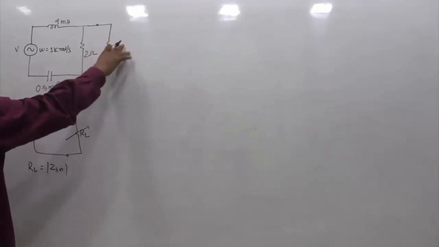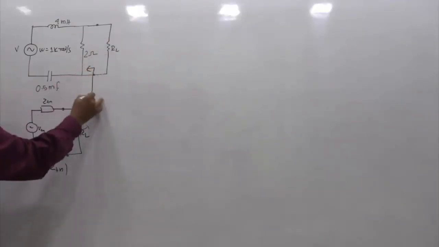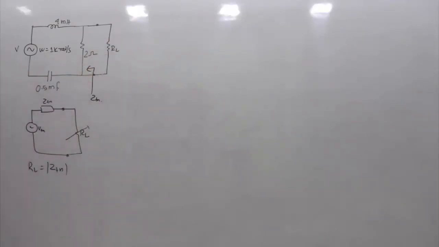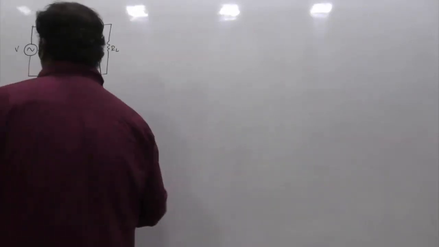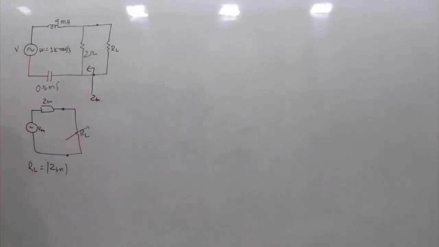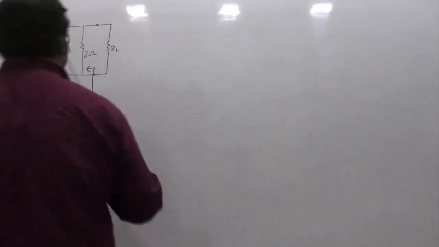So this is the load terminal, and from here we have to find the value of ZTH. It's an independent source network, so the independent source value should be made 0. A voltage source of 0 volt behaves like a short circuit.